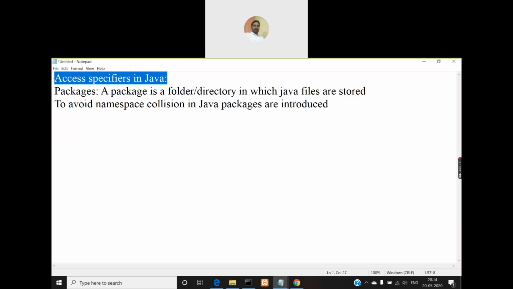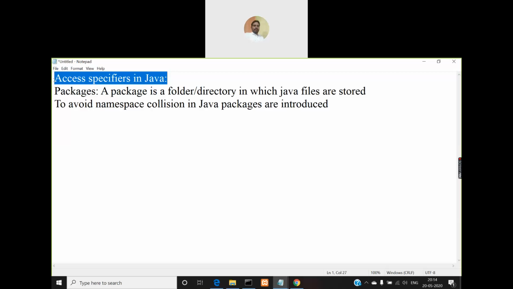But did we use any package in our program so far? We have imported some predefined packages into our program, but we didn't create our own user defined package in our program. But as per the rule in Java, code is always put inside methods and methods are put inside classes, and classes must be put inside packages. But did we put all the classes that we defined in our program so far into any package? We didn't do that, right? Then if the rule is that all the classes must be defined inside a package only, then how were we able to do all the programs till now? They were executing very well, right?